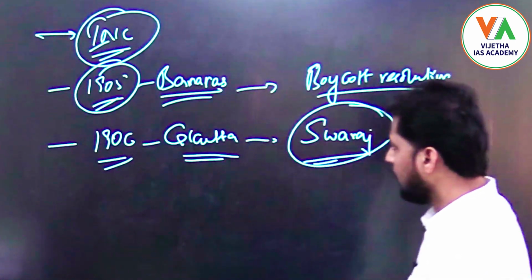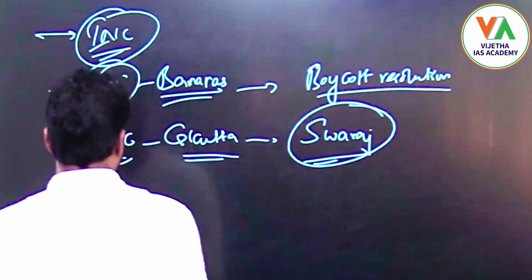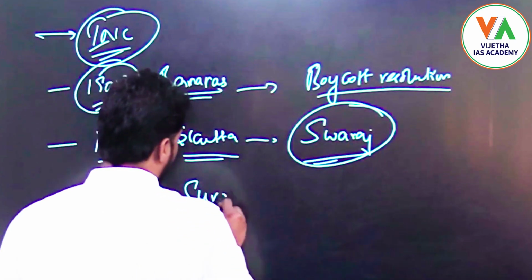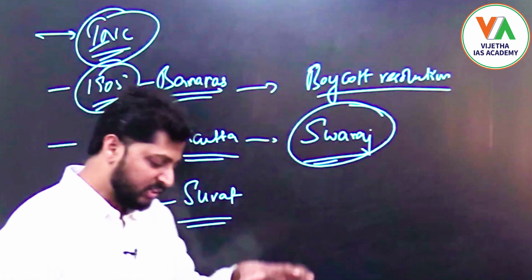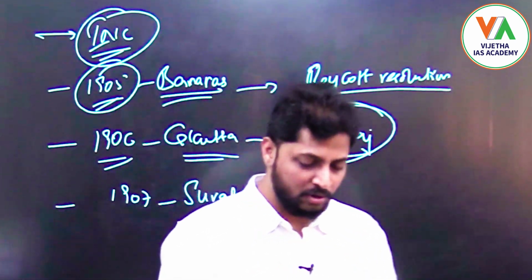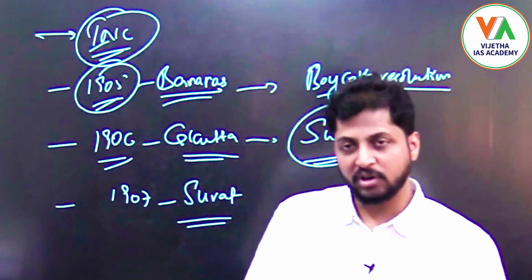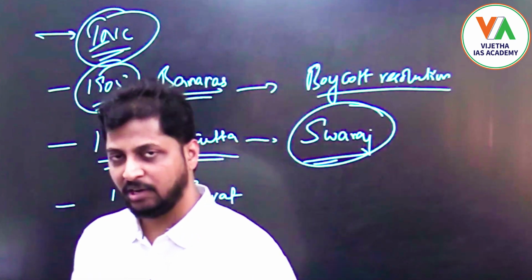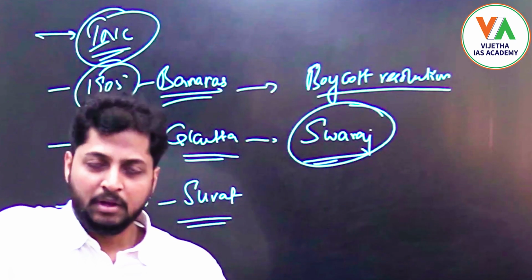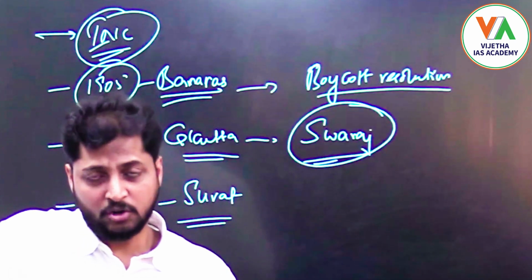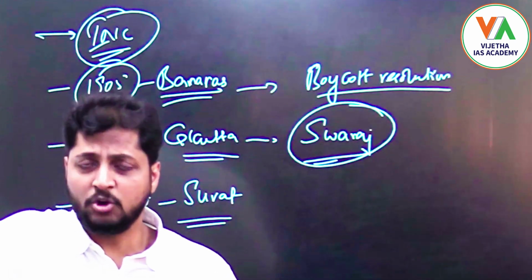Finally in 1907, another session was held in Surat. As I already mentioned, with respect to the implementation of the plan of boycott and Swaraj, there were different views within the Congress. One wing was headed by Tilak and the other wing by people like Arvindo Ghosh, Rashbehari Ghosh, Dadabhai Naoroji and Gopal Krishna Gokhale.